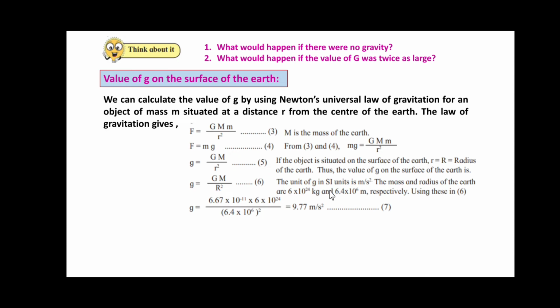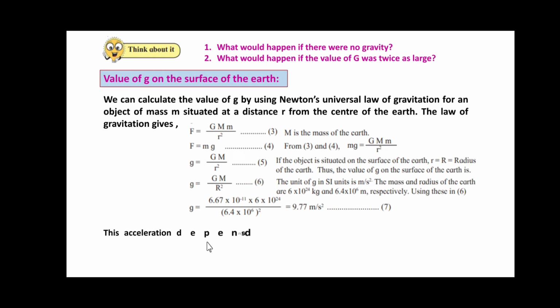The mass and the radius of the Earth are 6 into 10 to the power 24 kg and 6.4 into 10 to the power 6 meter respectively. Using these values in equation 6, we get the value of g as 6.67 into 10 to the power minus 11 into 6 into 10 to the power 24 upon (6.4 into 10 to the power 6) whole square. That leads to the value of g as 9.77 meter per second square.